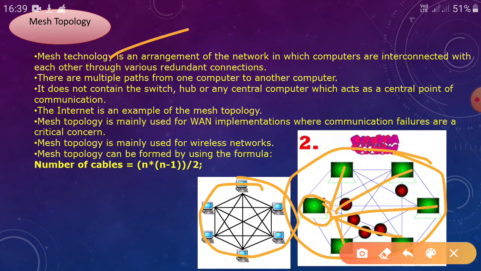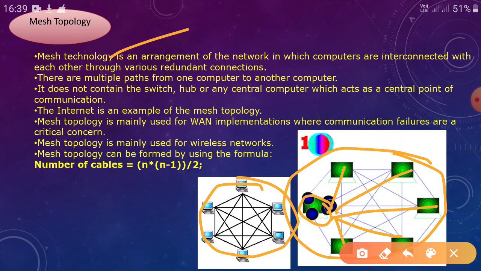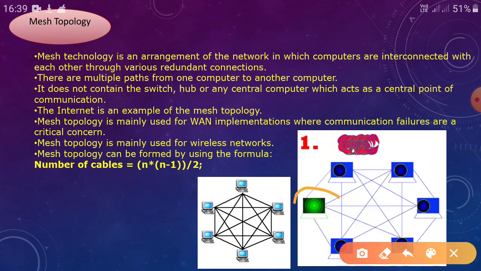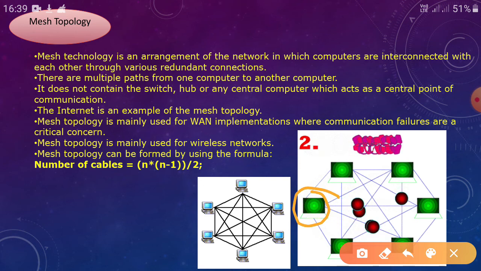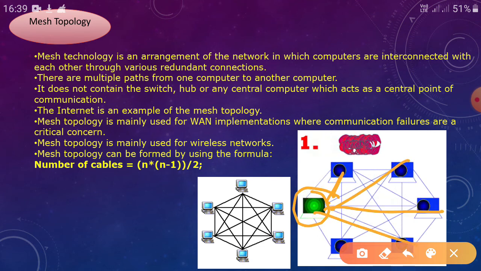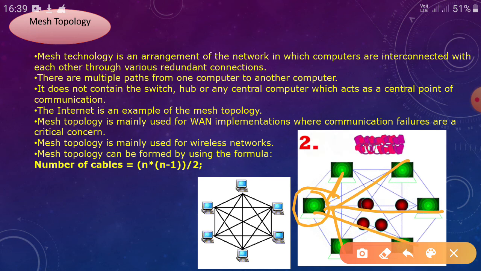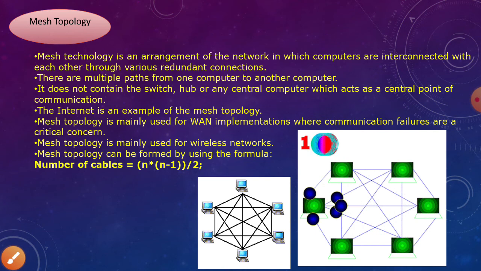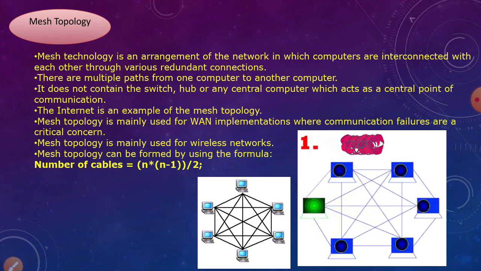If you think this is computer 1, it can send or receive resources to this computer, this computer, this computer, this computer, and this computer, and it is the same for all the computers. So here all the computers are connected to all the computers for sharing the resources.